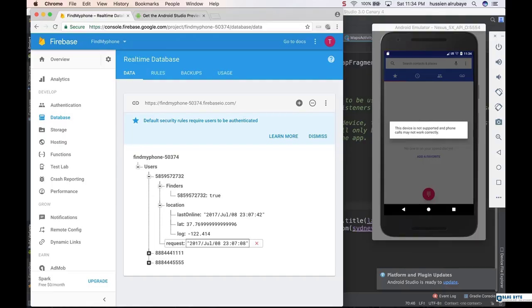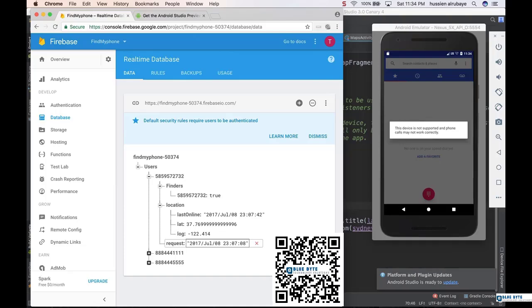Services in devices before Android O will continue working in the background for a long time, even if the app is closed. But in Android O, it will work for some time, then it will die. So now what we will do: for devices before Android O, we will use service. And for Android O and after, we will use job scheduler.